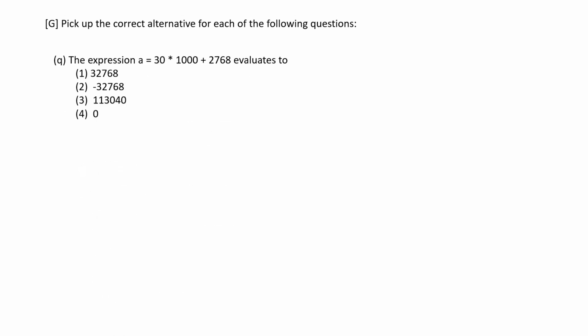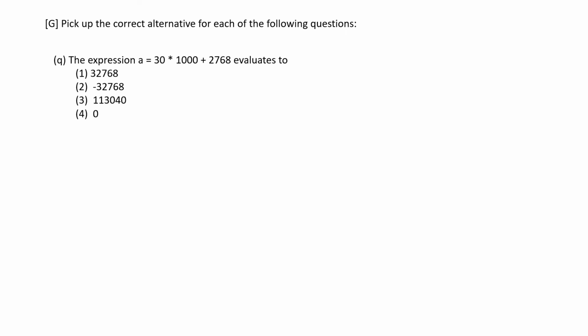Next one, the expression, this one, comes to 32768, and this number is not allowed for an integer. If integer is a 2 byte value, then 32767 is the maximum value.